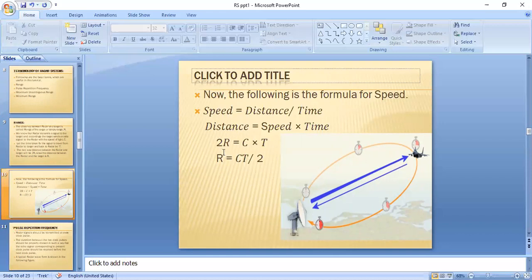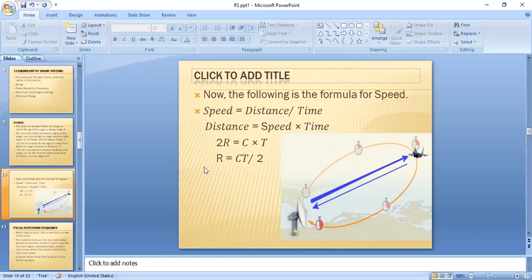So distance 2R is equal to the signal speed, which is capital C, the speed of light, into time. The total time taken by the signal from the radar to the target as well as from target to the radar is capital T. So totally we have the range R equal to C T by 2.